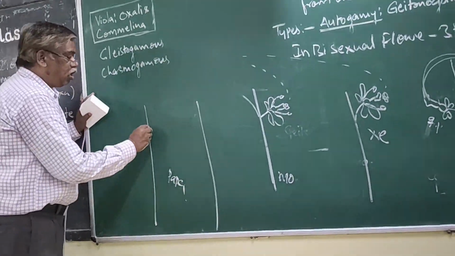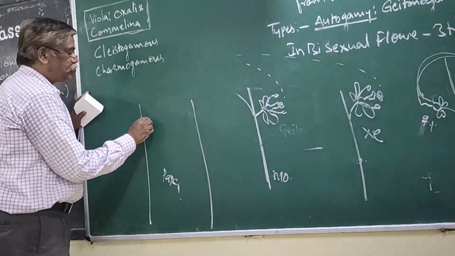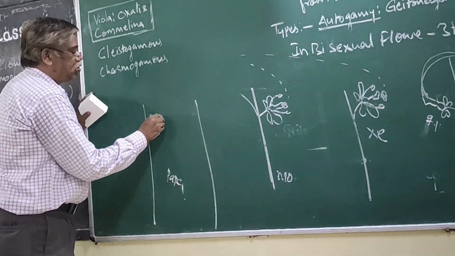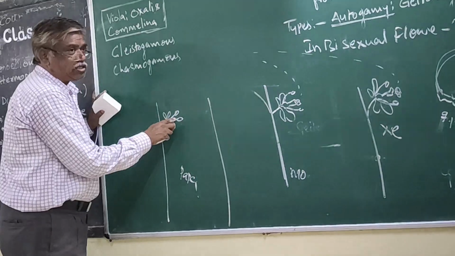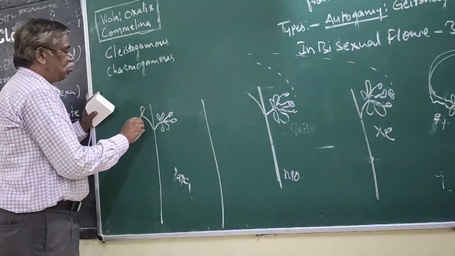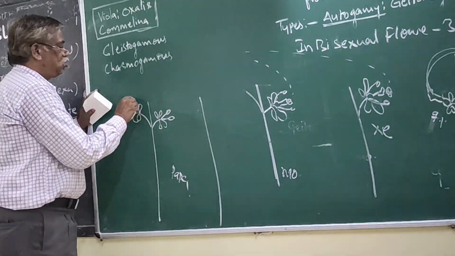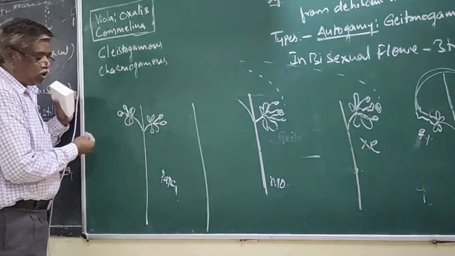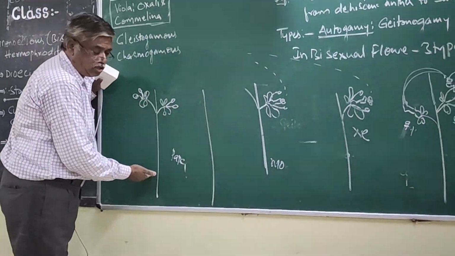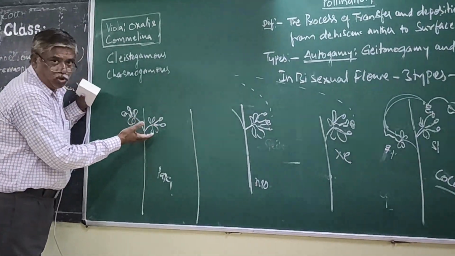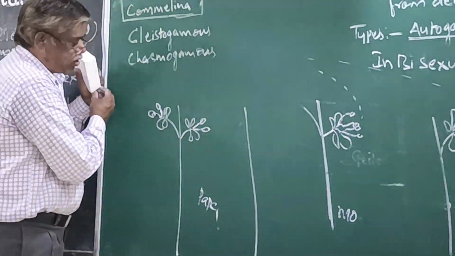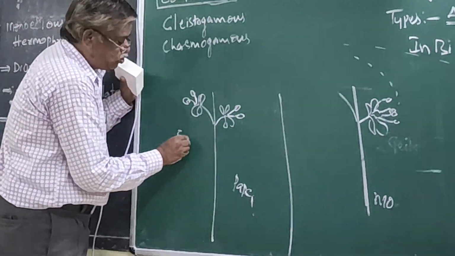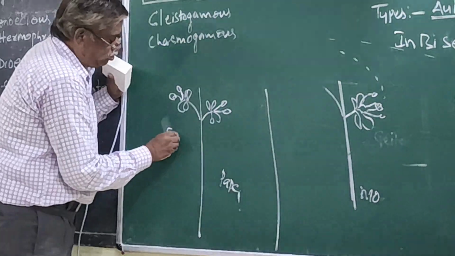Right. Now it is the flower. What are these stamens? Like this, it is the plant with, suppose, 50 flowers.